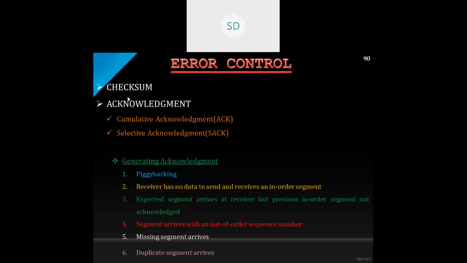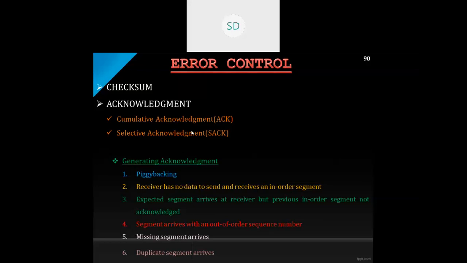The other technique, the second technique, is using acknowledgement. Under acknowledgement, there are two types: one is known as cumulative acknowledgement, and the other is known as selective acknowledgement. We call the first one ACK, and the second one SACK, that is, selective acknowledgement. So what is cumulative acknowledgement now?